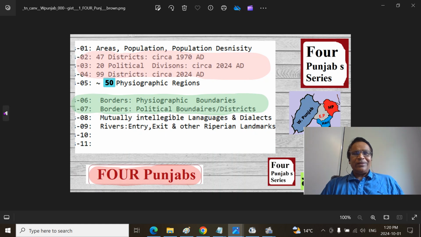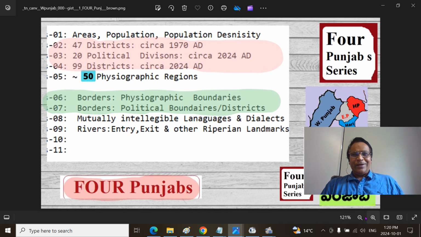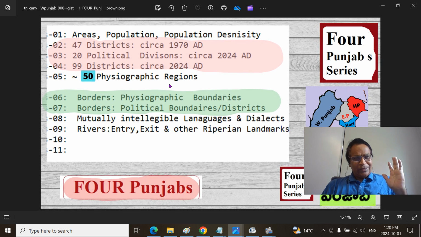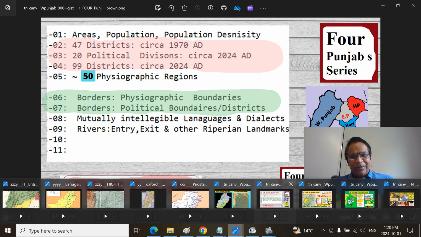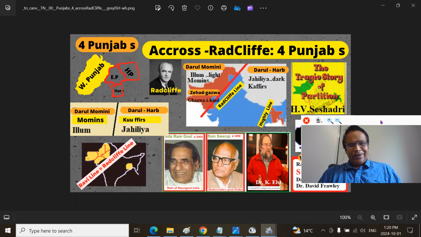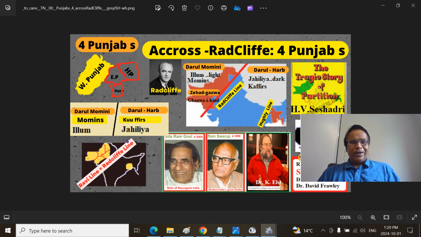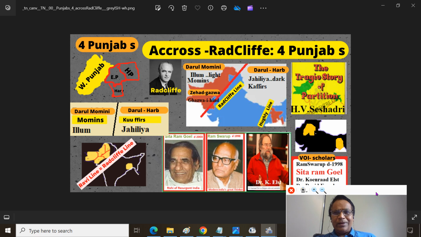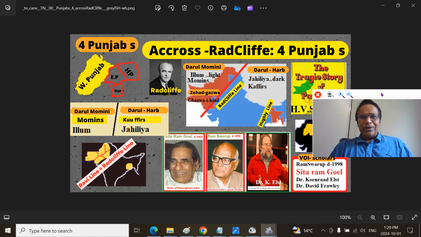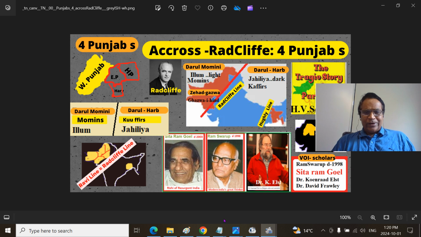And these are the four Punjabs. We covered that; there are four Punjabs, and all these things go hand in hand. They lie across the Radcliffe line, the ideological line between Darul Momini and Darul Harb, believers and infidels, enlightened Islam and darker Jahiliyya, three on the eastern side and one on the western side. This is the result of the tragic story of partition, which we will not be covering here. Our interest is only the West Punjab region at present.